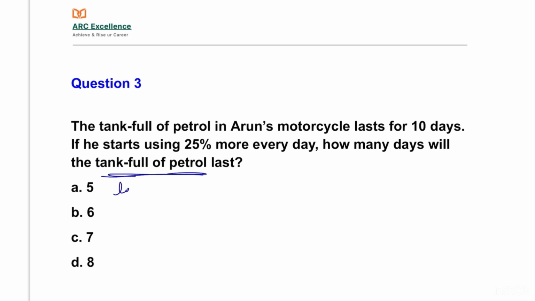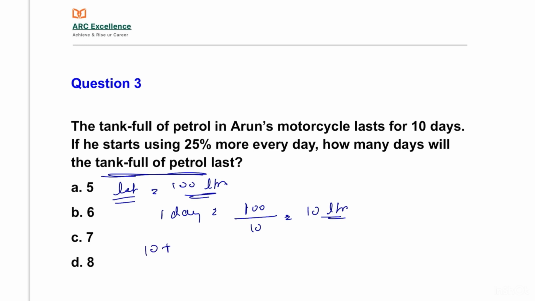So let's take the full tank as 100 liters. For one day, he is using 10 liters of petrol. If it is increased by 25%, that is 10 plus 25% of 10, which is 2.5, so 12.5 units of petrol he is using each day.